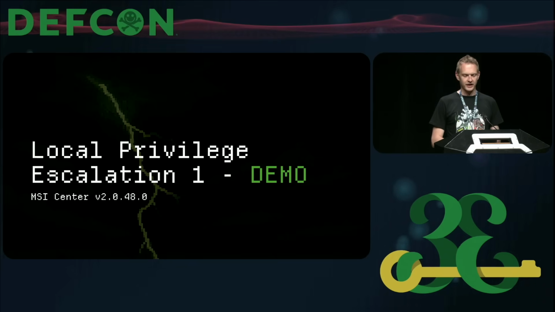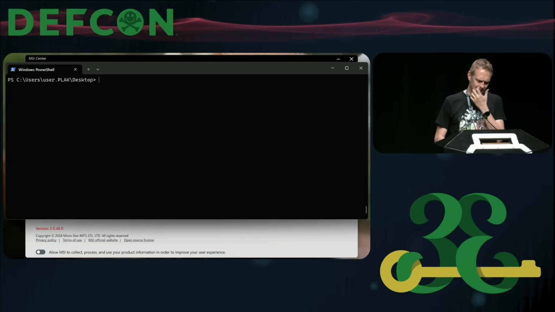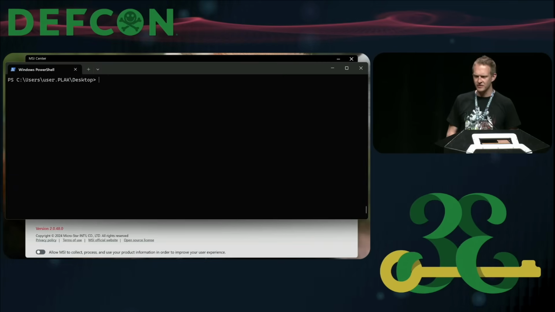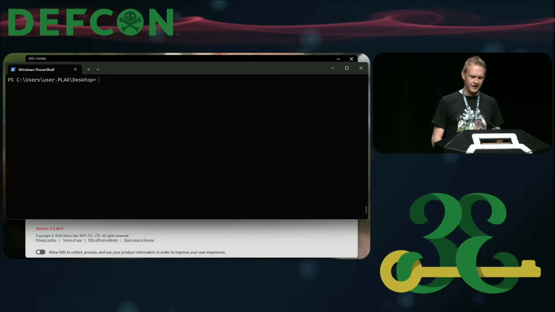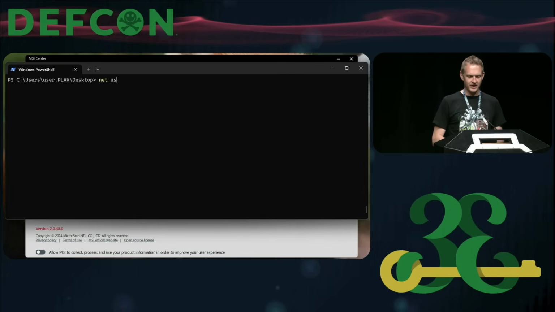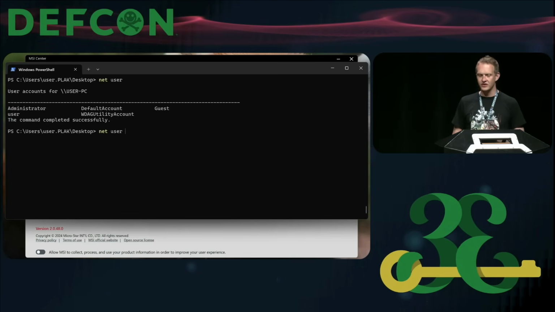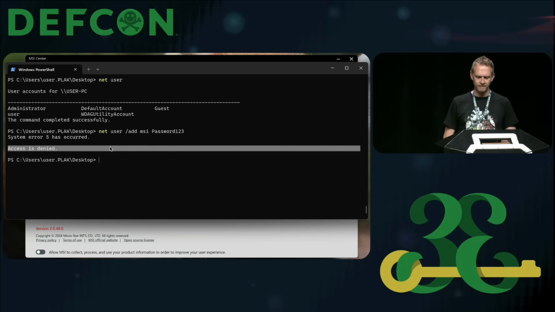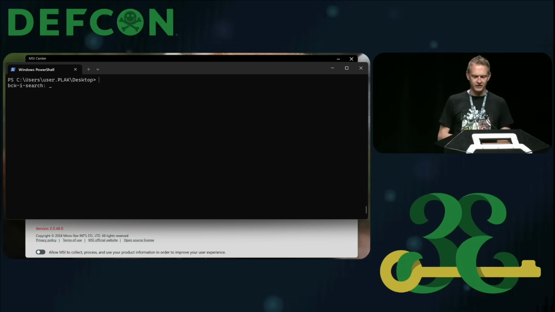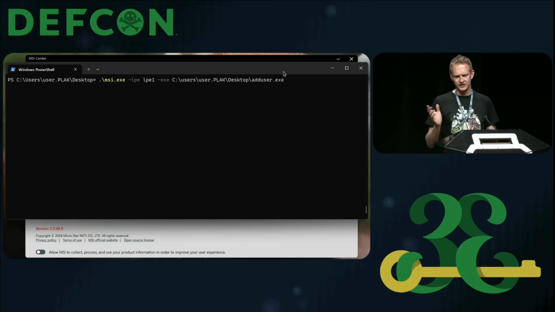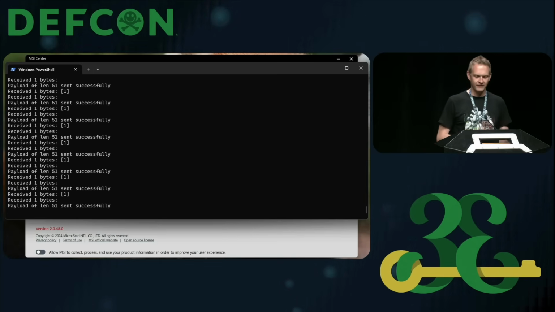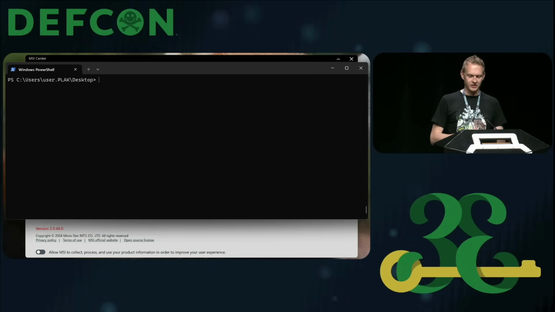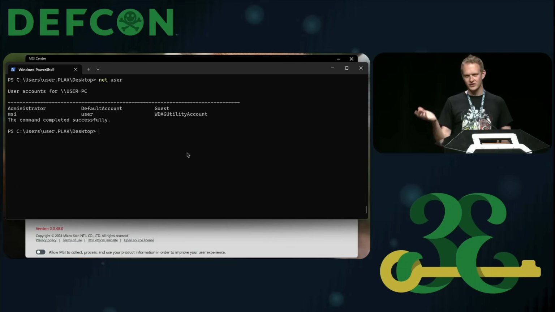So if we take a look at a quick demo of what this privilege escalation might look like, it would be something like this. At the back is the MSI Center server running. Just to show the context, I start by checking that I don't have an MSI user and I try and add it. It's really just to indicate that I don't have access to do that right now. I then run my POC, which takes an executable, which is not signed, and adds a user. Once the race is won, I can double check, and I now have a new user, which is also an administrator, added to the local box.